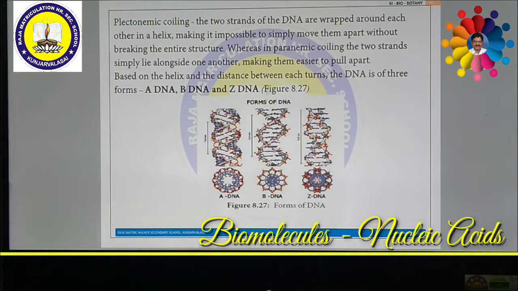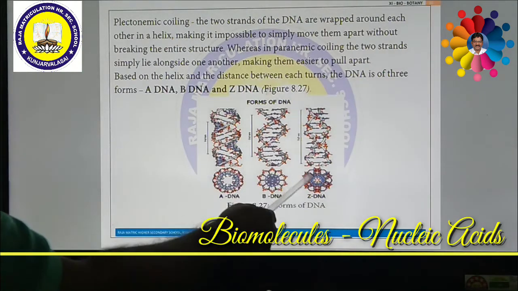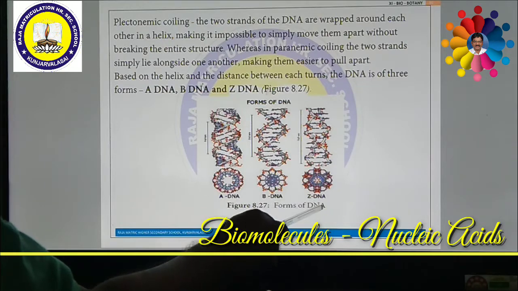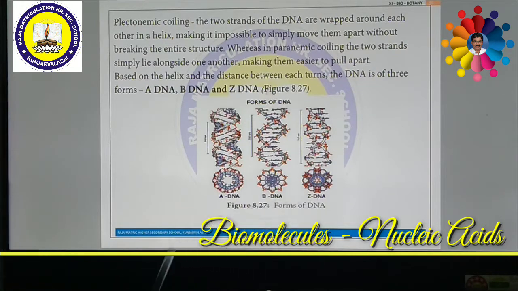So it is right hand form. But Z-DNA is anti-clockwise. That means left hand rotation. Helical diameter, so the diameter between these two: B-DNA has 2.34 nanometer, A-DNA has 2.55 nanometer, and Z-DNA has 1.84 nanometer diameter.